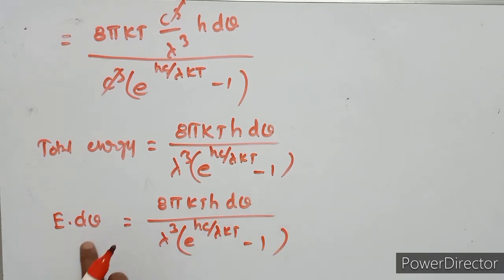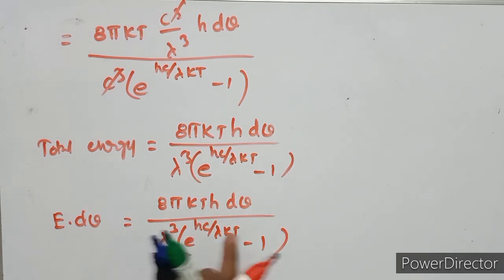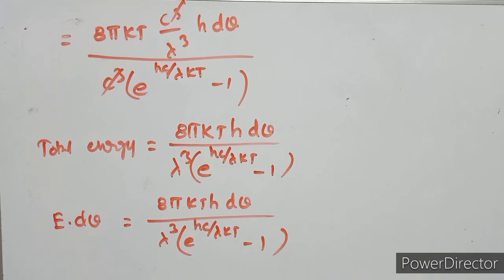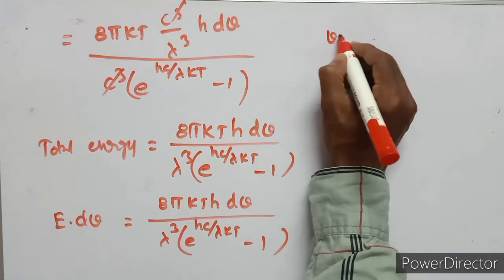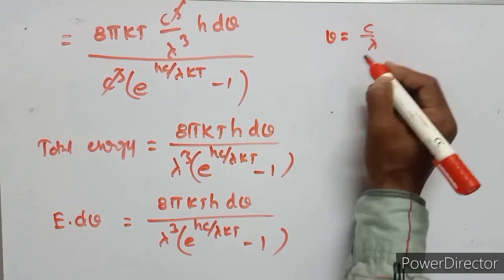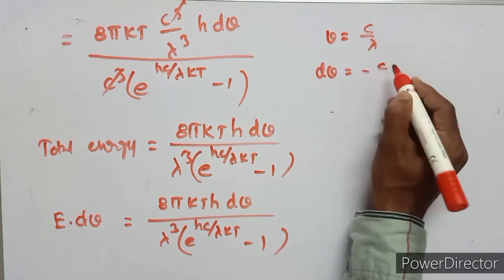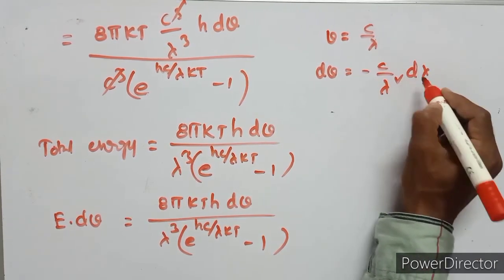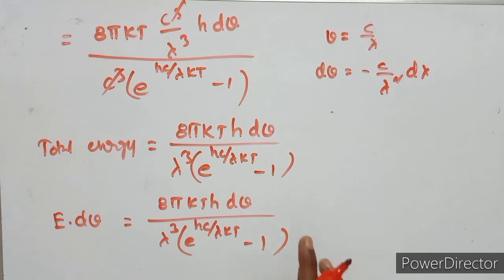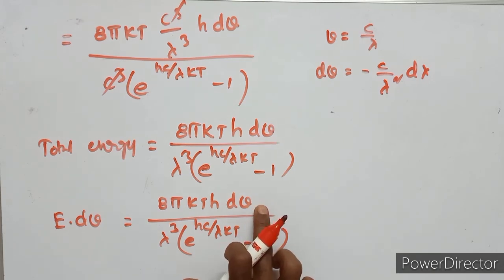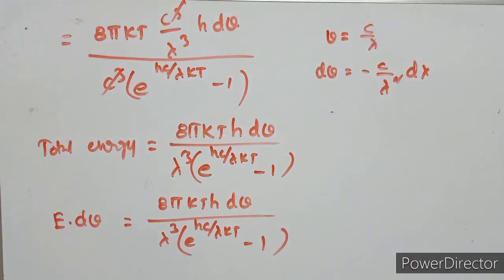Here d nu cancels, but it is not possible directly. So here nu is c upon lambda, and d nu is minus c upon lambda square d lambda. In this place we substitute this equation.